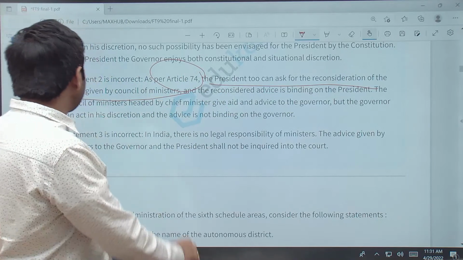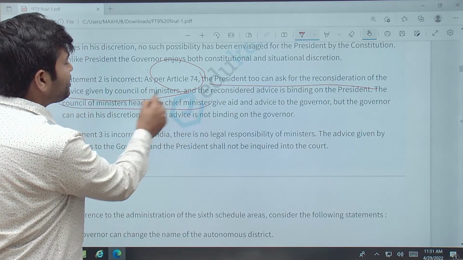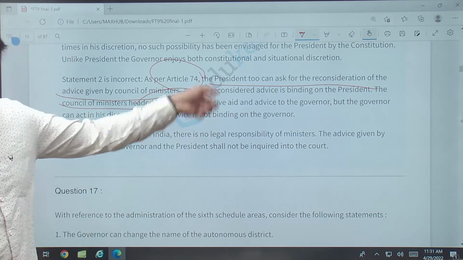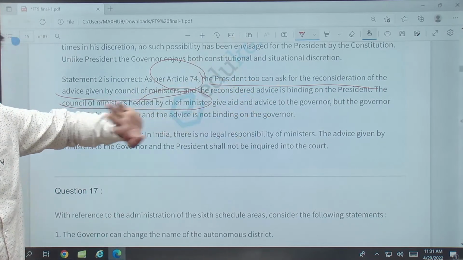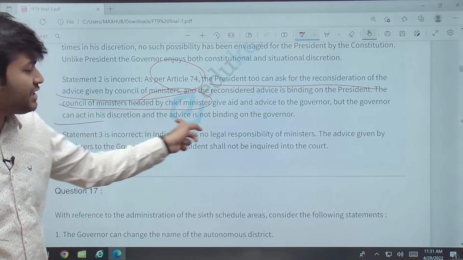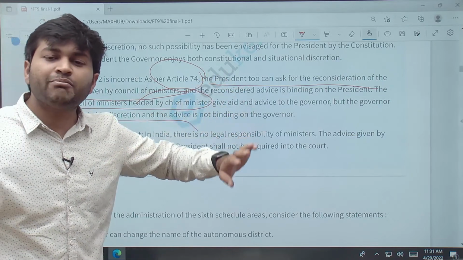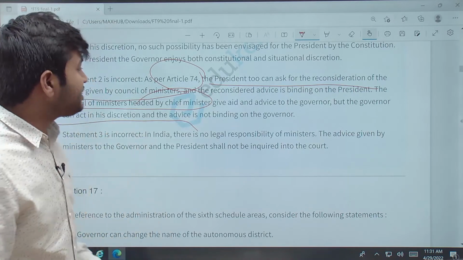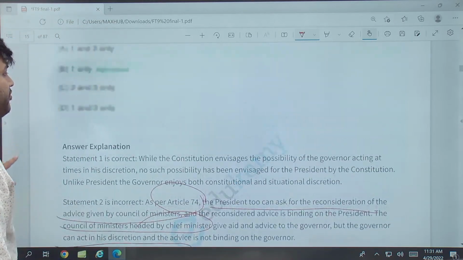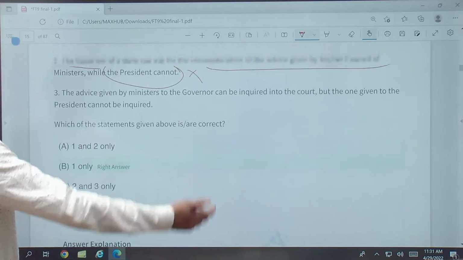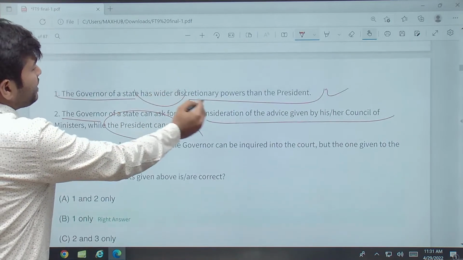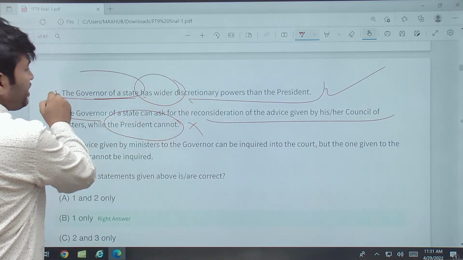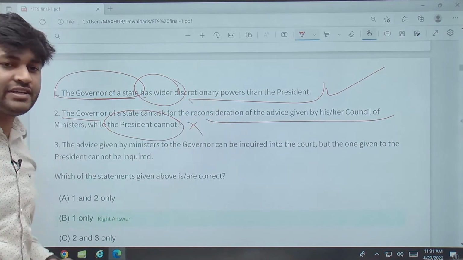But whereas the Council of Ministers headed by the chief minister gives aid and advice to the governor, the governor can act on his discretion. He is not bound by the advice, whereas the president is bound. That is why we say that discretionary power of the governor, जो गवर्नर की discretionary power है, that is more than the president.